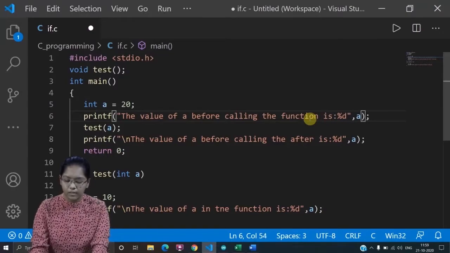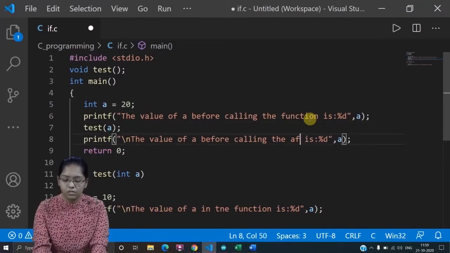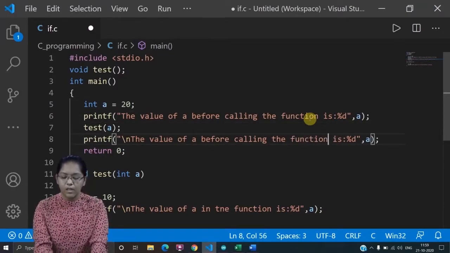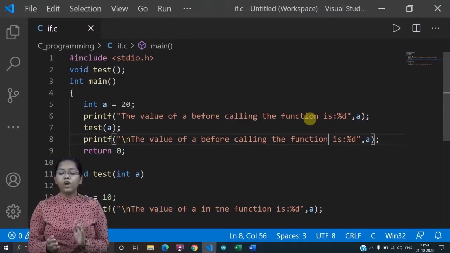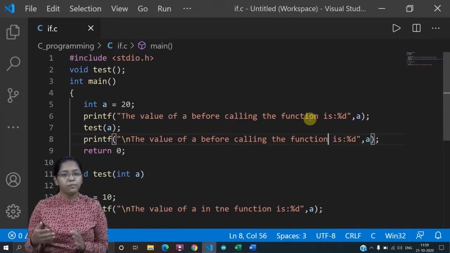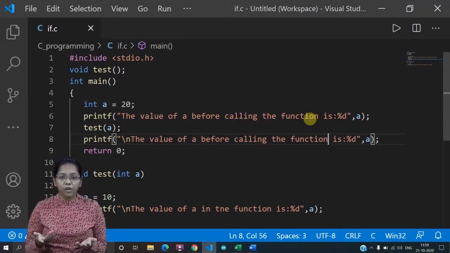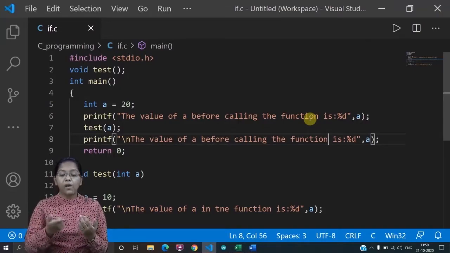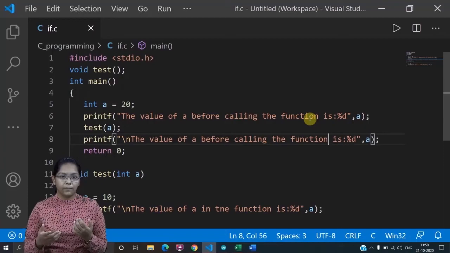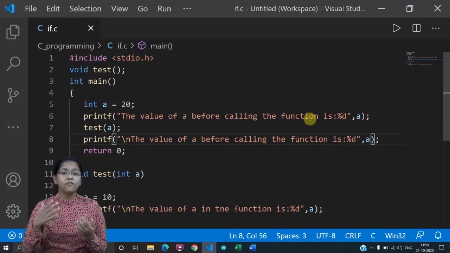Okay, here it will be a function, and here also it will be a function. Now what is happening? Before calling the function, the value of a will be 20 only. That's obvious, right? But now I have called the function test, and I have passed the variable over there.